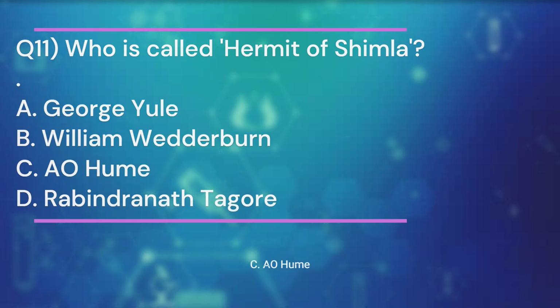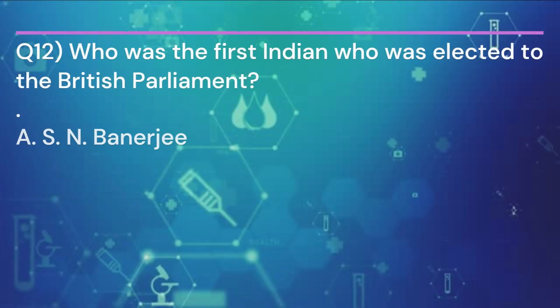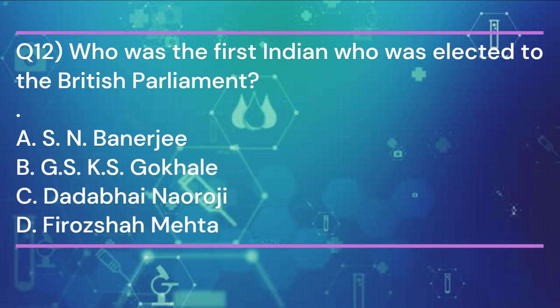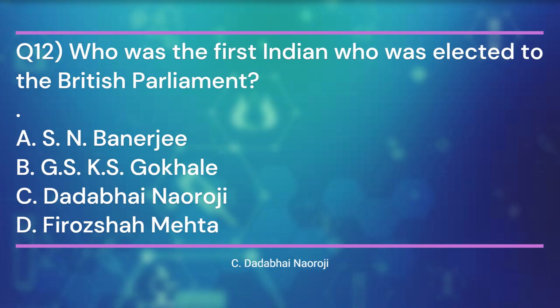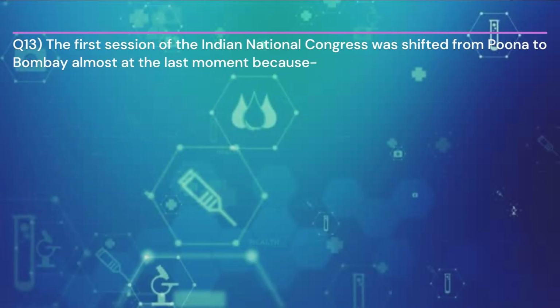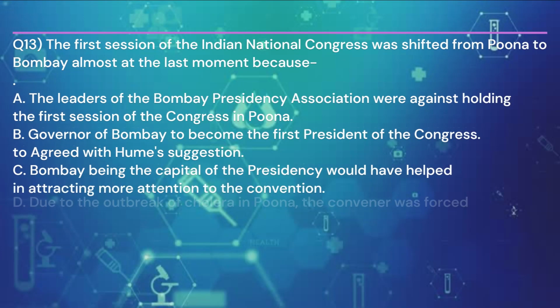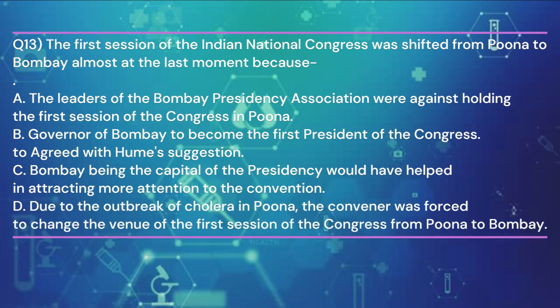A. O. Hume. Question 12. Who was the first Indian who was elected to the British Parliament? And the answer is C. Dadabhai Nauroji. Question 13. The first session of the Indian National Congress was shifted from Pune to Bombay almost at the last moment because? And the answer is D.